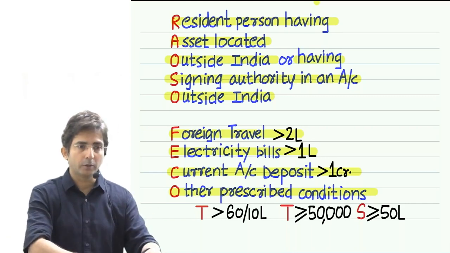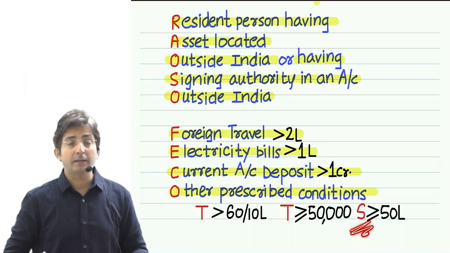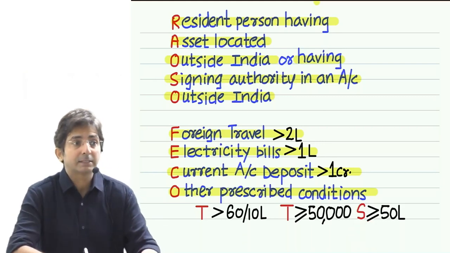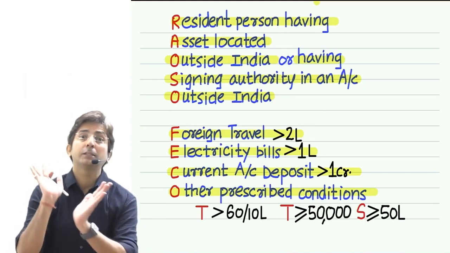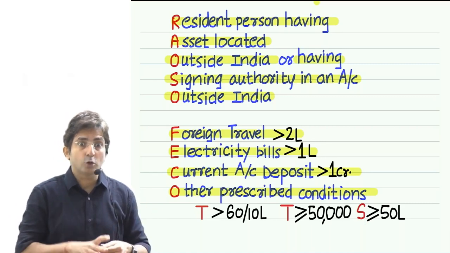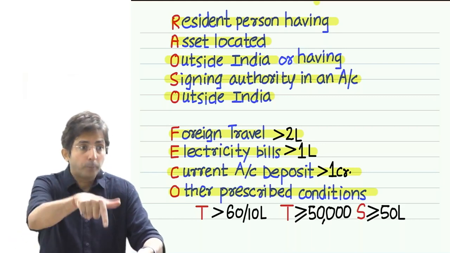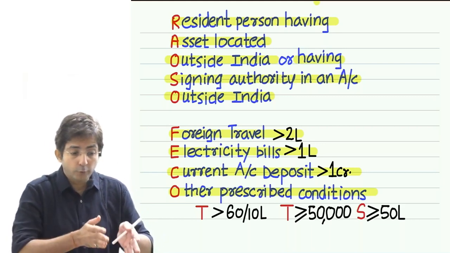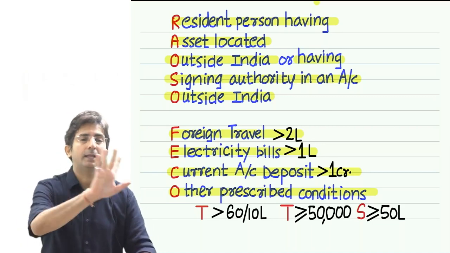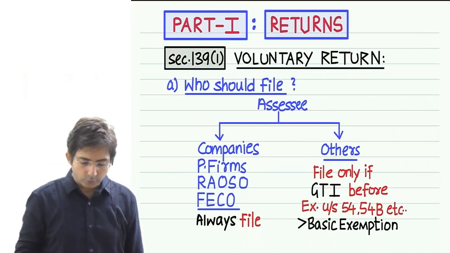So for that particular year, return filing is a must. Then savings account deposit greater than or equal to 50 lakhs. It's not how much balance you have, but how much you deposited this year. You might have a balance of 2 crores also, but in one particular year, how much you deposited, that matters. So if you have deposited 50 lakhs or more in a savings account, then return filing is a must. See, till now we were discussing this only.